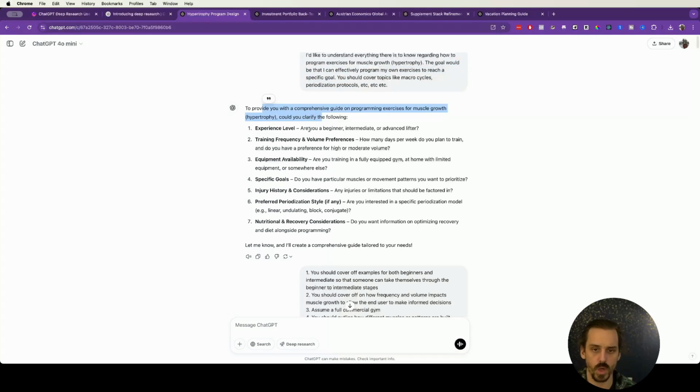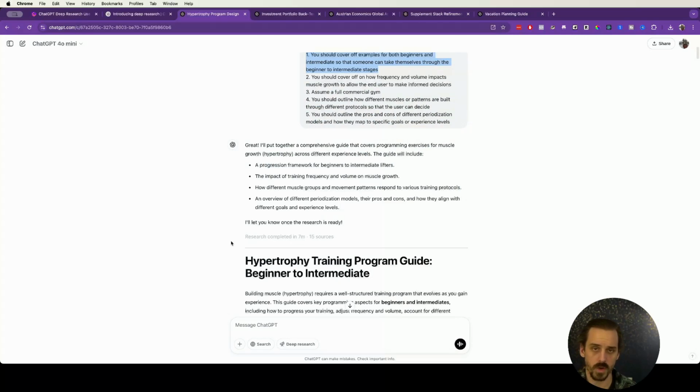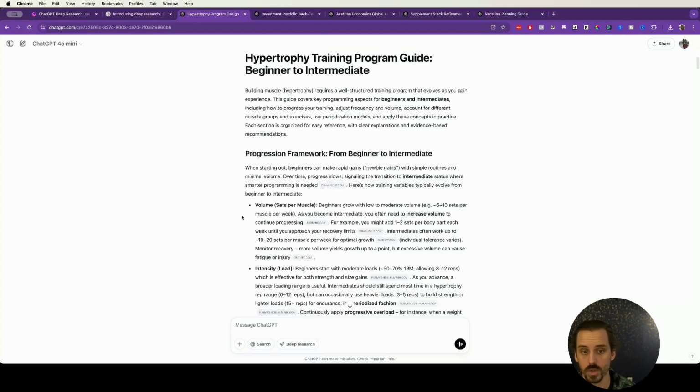And then it asked me these follow-up questions. So it asked me my experience level, training frequency, preferences, equipment that I have access to, specific training goals, injury, things of that nature. I went through and answered it really basically. So I told it this is for someone that wants to be able to take themselves from beginner to intermediate stage, right? So I just went through and answered those questions, and it went out and it researched it. So that's another big difference here that was kind of interesting, is that it doesn't just sit there and process in your face. It says, hey, I'll let you know when it's ready, come back later, basically. And so with this one in particular, about 7 minutes went by and it built me out this ultimate guide.